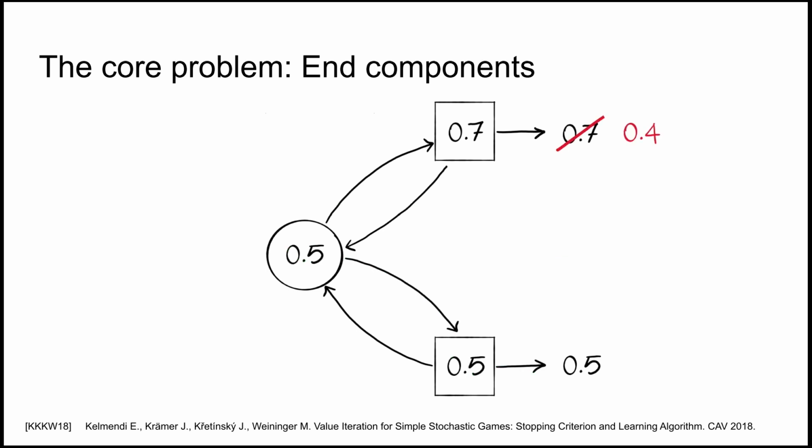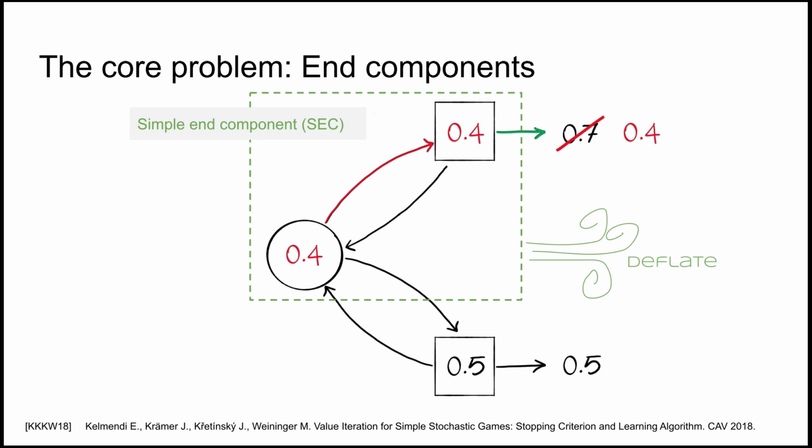Assume that after one more iteration, we figure out that the upper exit can actually only achieve 0.4. Now Minimizer prefers the upper action, and then these two states form a simple end component, and we have to deflate accordingly to 0.4. In the single-dimensional case, this was no big deal, as deflating is always sound.